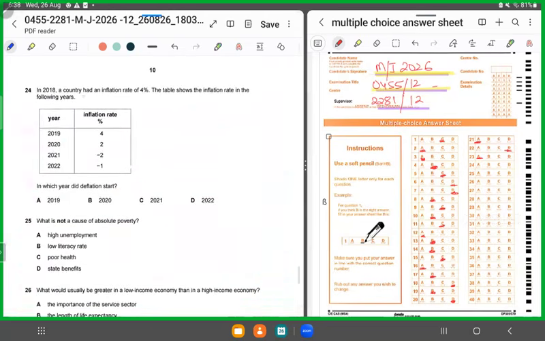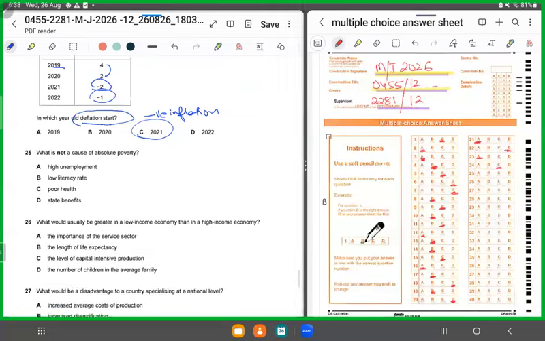24. In 2018, a country had an inflation rate of 4%. The table shows the inflation rate in the following years. 2019, it was 4, then it fell to 2, then it was negative 2, and then negative 1. In which year did deflation start? Now, deflation is negative inflation. So, in which year did negative inflation start? It started in 2021. Why can't it be 2020? Because a falling rate of inflation is disinflation, and a negative inflation is deflation. So we are talking about negative inflation. It has to be 2021, 24C.